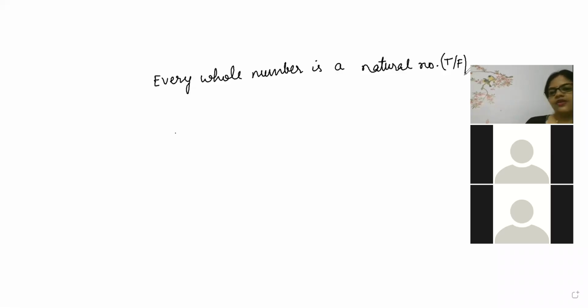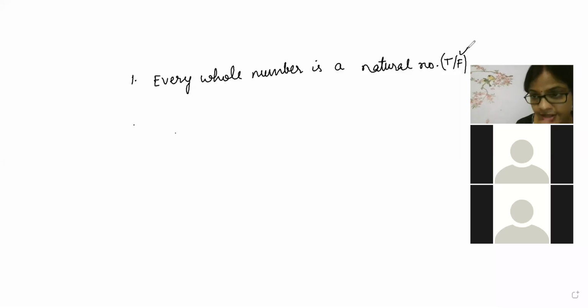Very good, beta. Very, very good. So exactly, natural numbers and whole numbers are just opposite. All the natural numbers are whole numbers, but all the whole numbers are not natural numbers, because the whole numbers have one number extra. Very good. Okay, anyone who is talking, please kindly mute your audio. Yes, Naresh, you are correct. 0 is the one number which is exactly a whole number. And very good. So now next question. It will go in the recording, beta. So the answer is false. Next question.